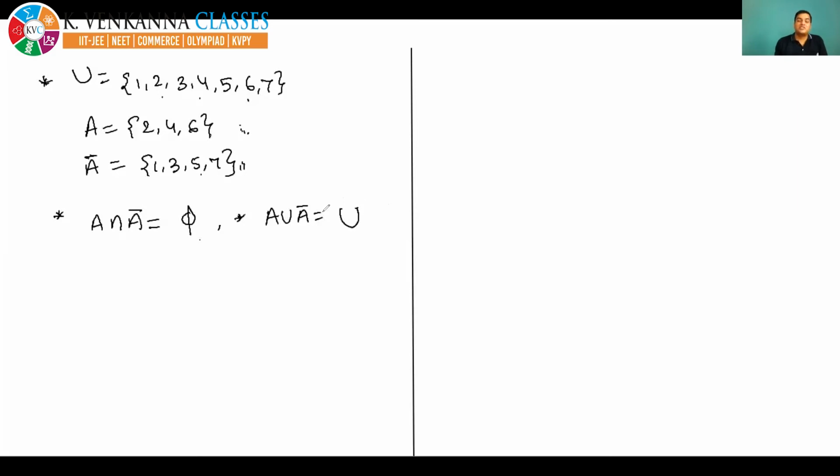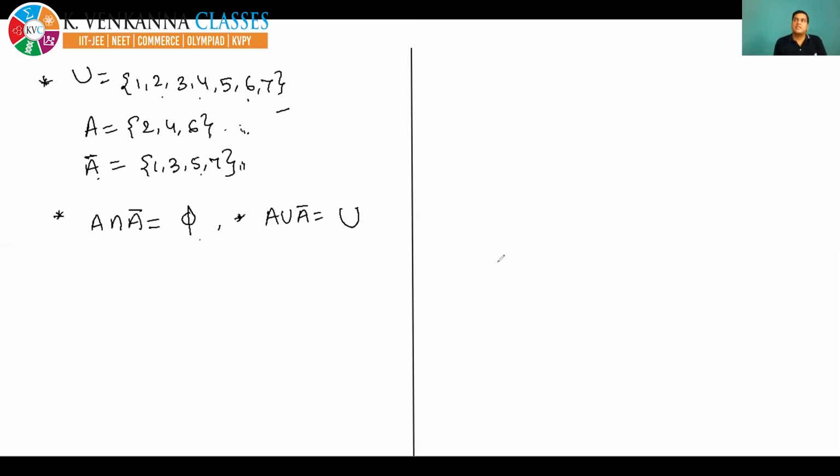So it is the universal set. If you combine A and A bar, then you will get the universal set, because by definition A bar is all other elements of the universal set after removing the elements of A, and if you combine it with A, then again you get the universal set. Okay. So all the definitions have been completed.